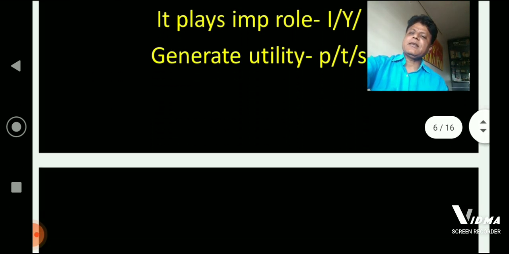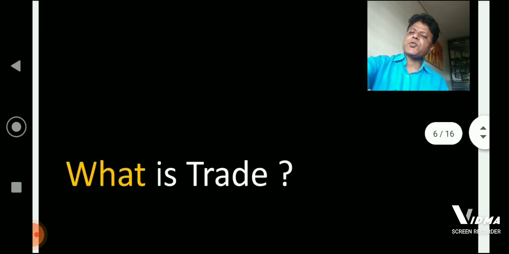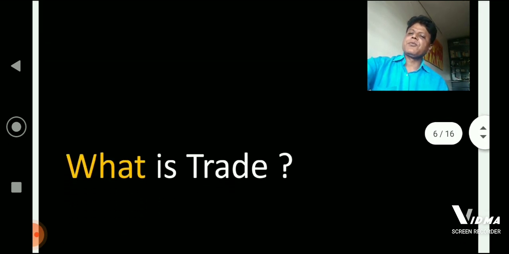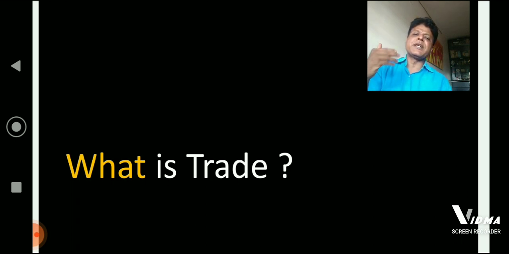After studying the introductory part of international trade, the next question arises, what is trade? You know that it's a very simple question that has to arise before we go into details of different aspects of international trade. What is trade?